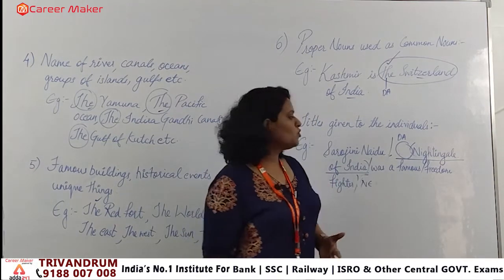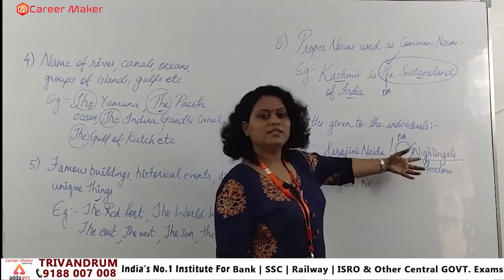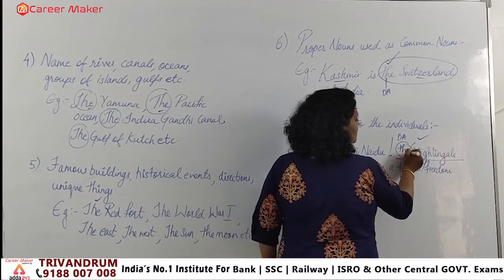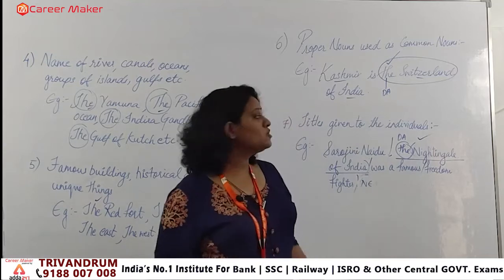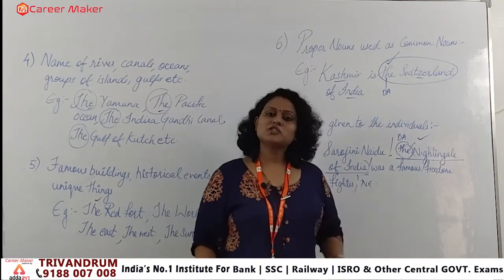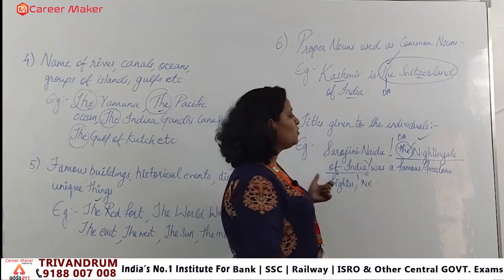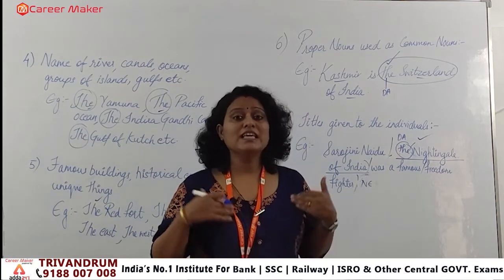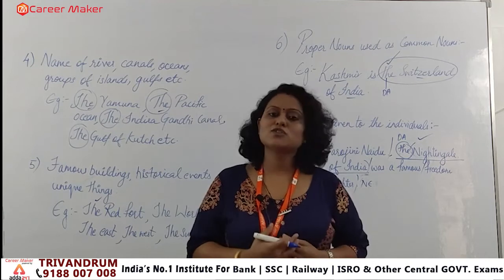Definite article. So what is the title given to Sarojini Naidu? Nightingale of India. So definitely this sentence is having error, that means I need to apply the over there. So this is the way how the question comes in exam, how we have to notify the errors in the question when it comes in the exam. So we can easily score marks in the questions of sentence error.